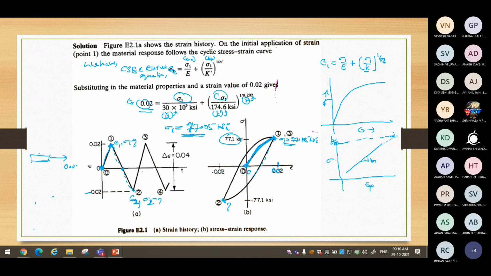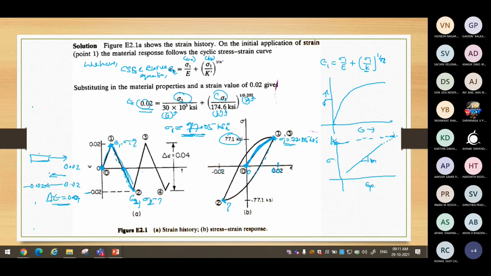I stopped at 0.02 and now we have started to compress. So 0.02, I am traveling for minus 0.02. So I am going for a range of 0.04 now. To get the sigma 2, we are traveling from epsilon 1 to epsilon 2. We are not starting from 0 and compressing in that particular direction.